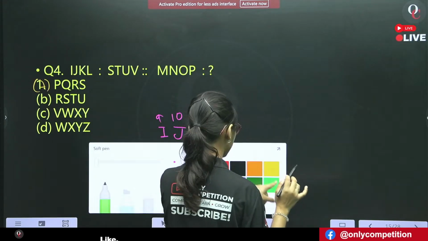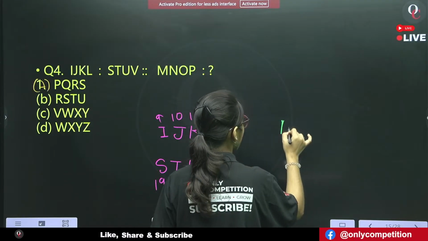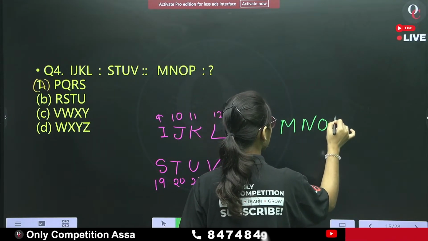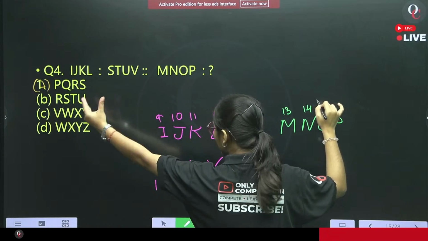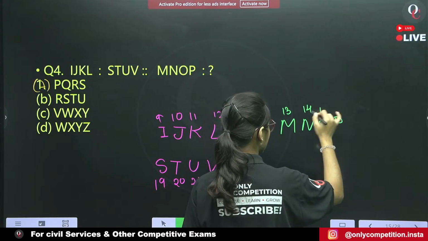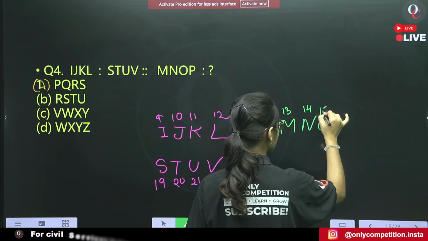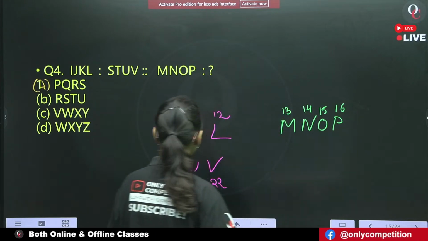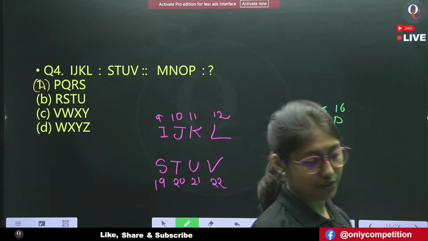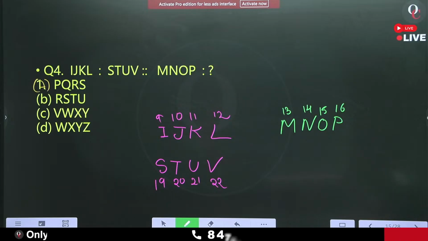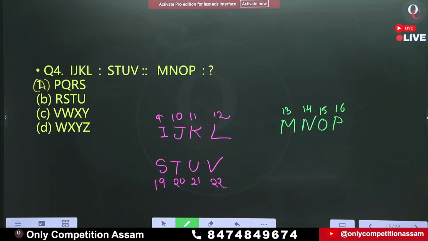Therefore, MNOP is related to which letters? 15 and 16. Fine. What will be the pattern here? What will be the answer here?